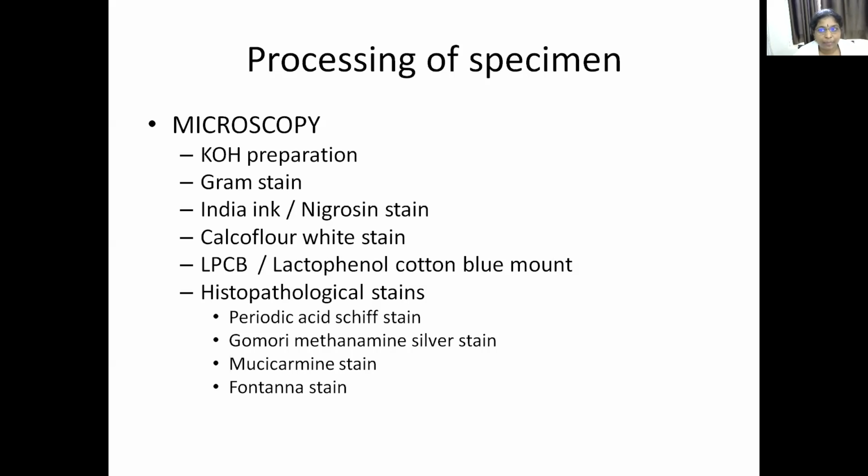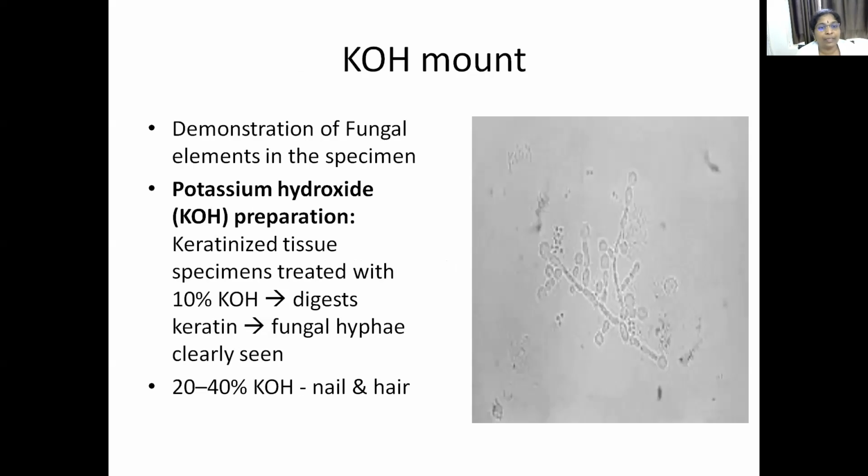So once the sample is brought to the laboratory, first you observe under the microscope. The sample is treated with some reagents and it is observed under the microscope. So what are the different procedures you do? One is KOH preparation, Gram stain, third one India ink, fourth calcofluor white stain, LPCB and histopathological stains. One by one we'll see.